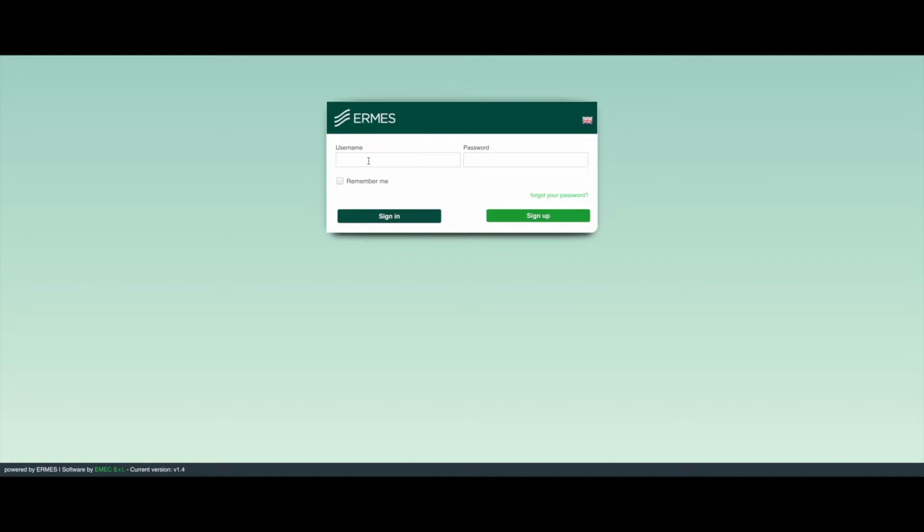If you already have an account, all you have to do is enter your credentials to access the portal. The test credentials are username EMEC, password EMEC.